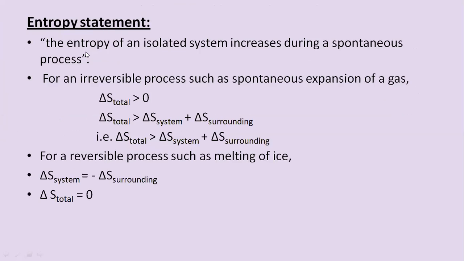Now comes the entropy statement. Here you see the entropy of an isolated system increases during a spontaneous process. For an irreversible process such as spontaneous expansion of a gas, delta S total is greater than 0, where delta S total is given by delta S system plus delta S surroundings. For a reversible process, delta S system will be equal to minus delta S surroundings, which means delta S total will be equal to 0. From this we can determine it.